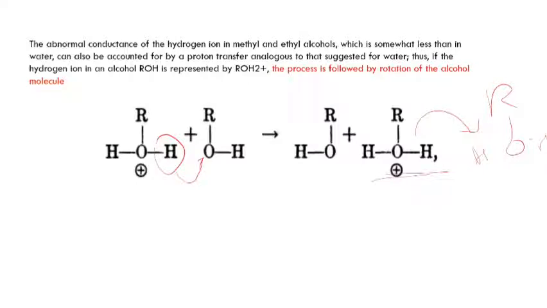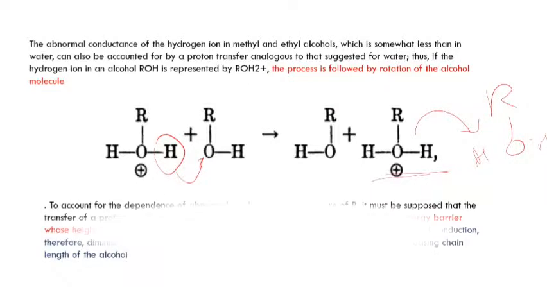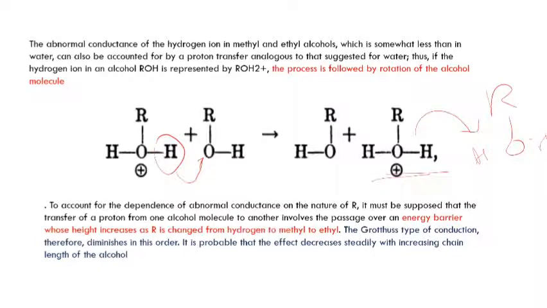But if the H plus ion is to be transferred from this protonated alcohol to an ordinary alcohol that is oriented in a different way, it cannot directly transfer this H plus, it has to flip. Only then will it be transferred to this alcohol.